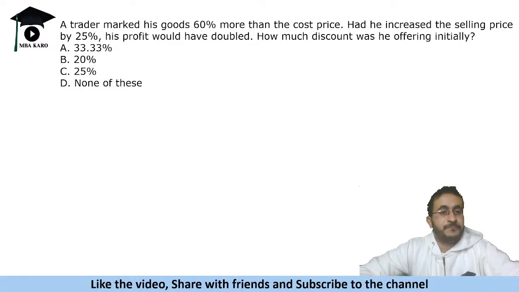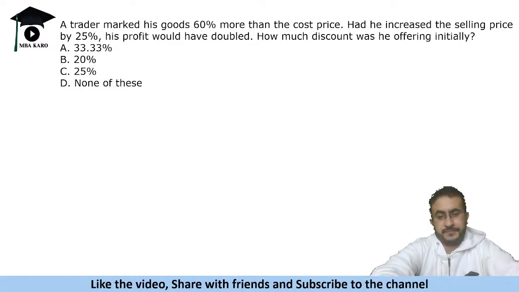Let's answer this one. A trader marked his goods 60% more than the cost price. Had he increased the selling price by 25%, his profit would have doubled. How much discount was he offering initially? This is an easy question.